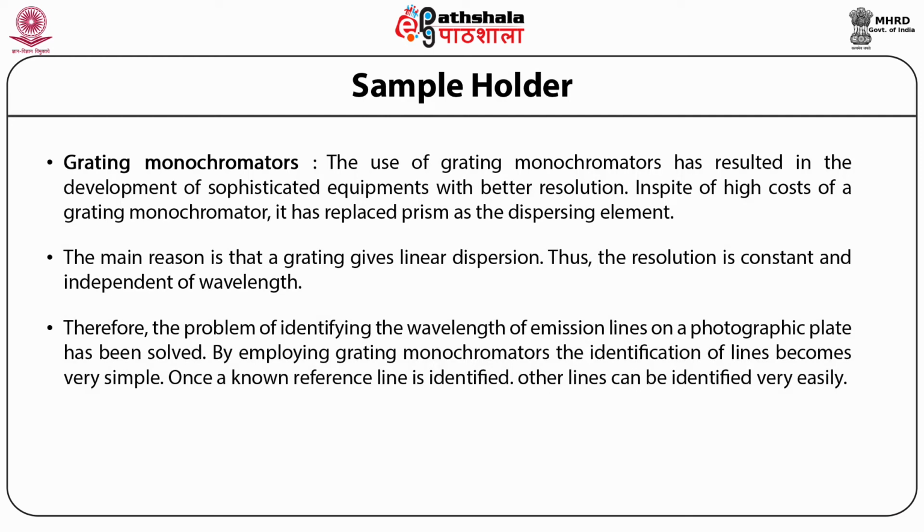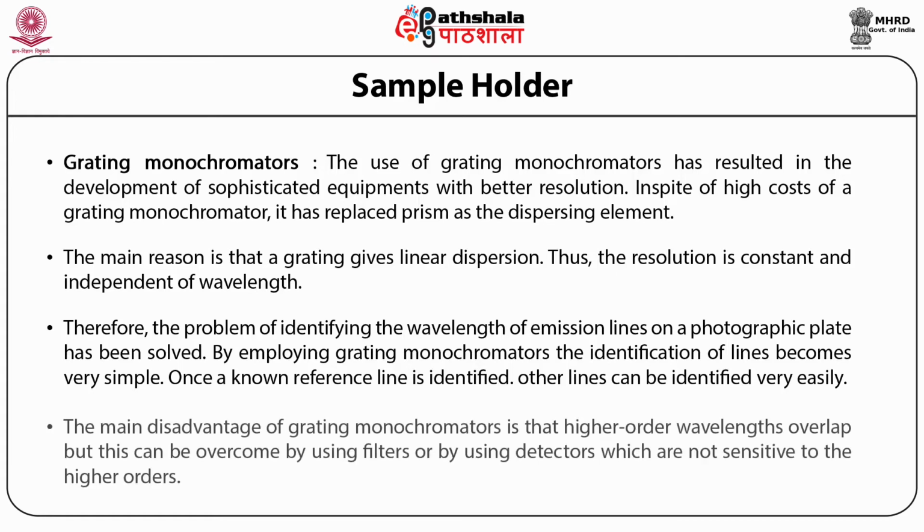Therefore, the problem of identifying the wavelength of an emission line on a photographic plate has been solved. By employing grating monochromators, the identification of lines becomes very simple. Once a known reference line is identified, other lines can be identified very easily. The main disadvantage of the grating monochromator is that higher order wavelengths overlap, but this can be overcome by using filters or by using detectors which are not sensitive to the higher orders.